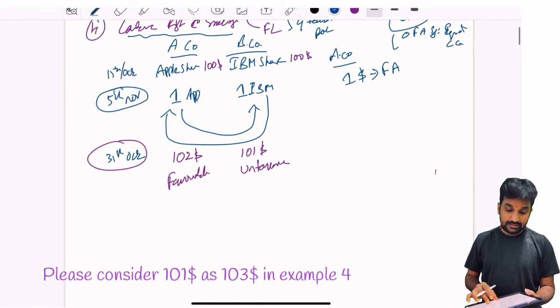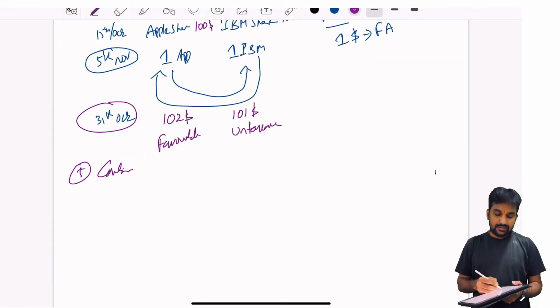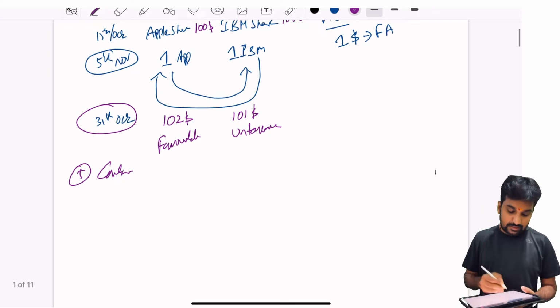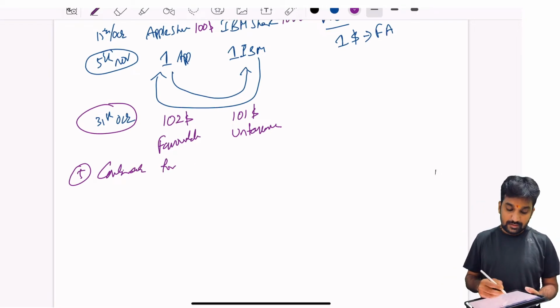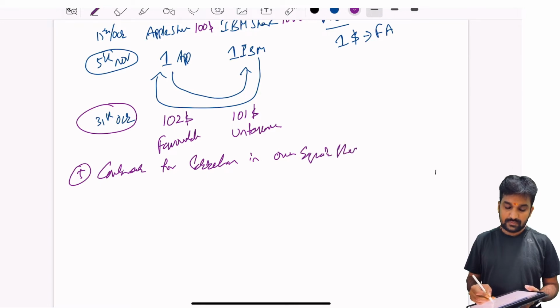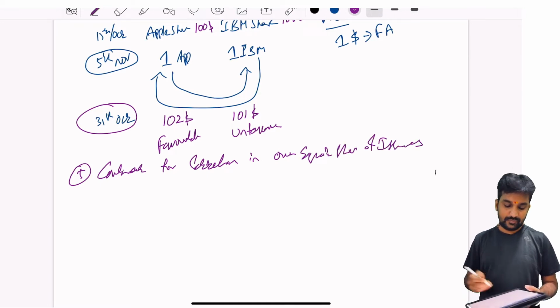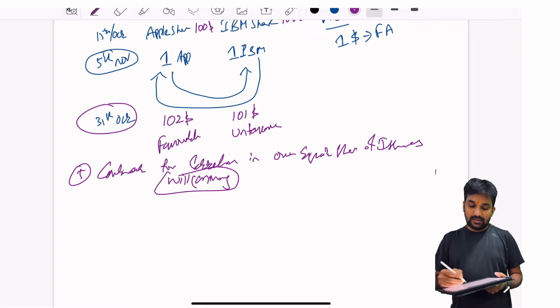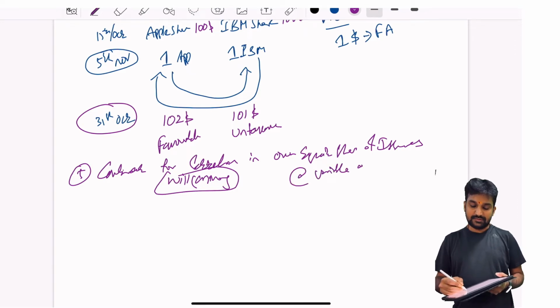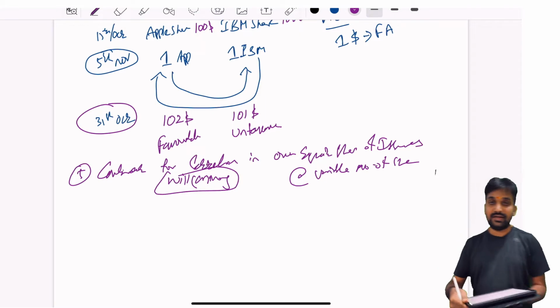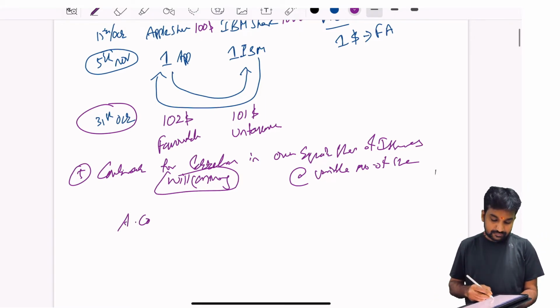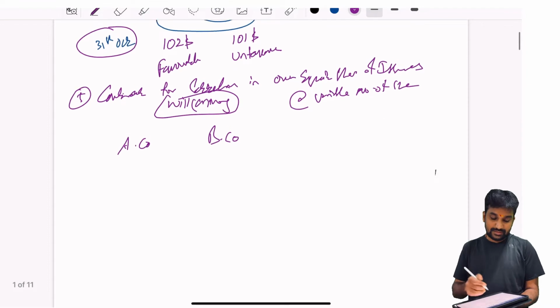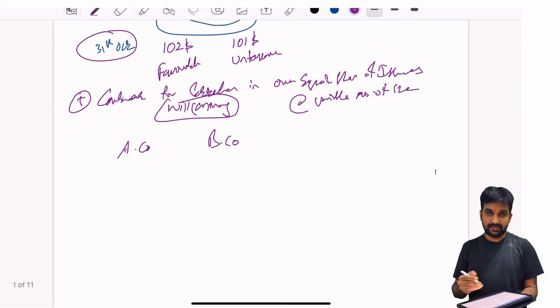And then in the fifth point we can see there is a contract for settlement in own equity shares of the issuer, which will or may be settled at a variable number of shares. So let's take an example. A company and B company, as usual. Let's take this example so that it will be easier for us to understand and discuss.